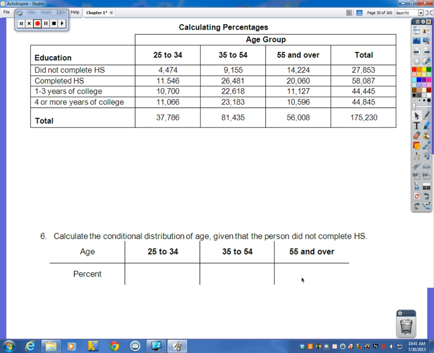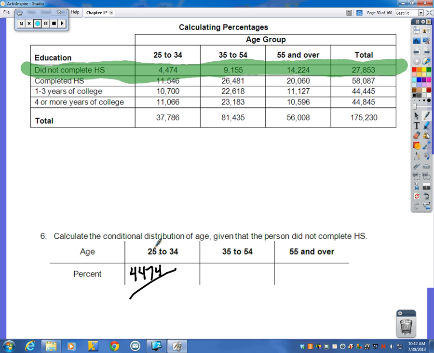For number 6, okay, given that the person did not complete high school. So that's saying we're only examining people who did not complete high school. And it's only these groups right here. So 25 to 34, well, there was 4,474 of them out of, now I only am looking at these people here.